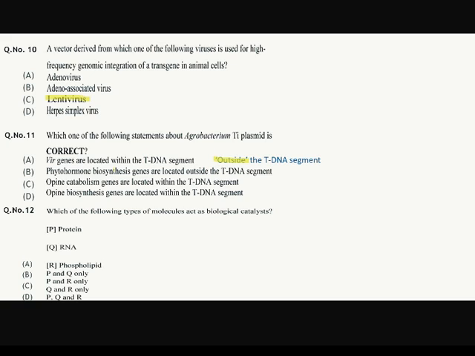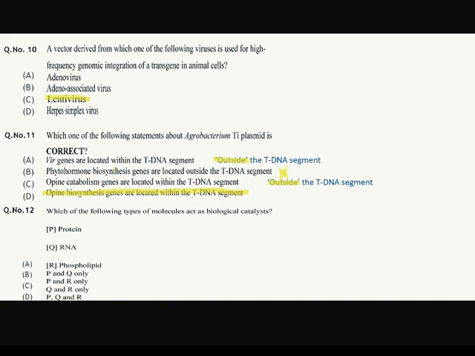Phytohormone biosynthesis genes are located outside the T-DNA segment, which is also a false statement. Opine catabolism genes are located within the T-DNA segment, which is also wrong. It's located outside the T-DNA segment. So we have only one option remaining. Opine biosynthesis genes are located within the T-DNA segment, which is the true statement.